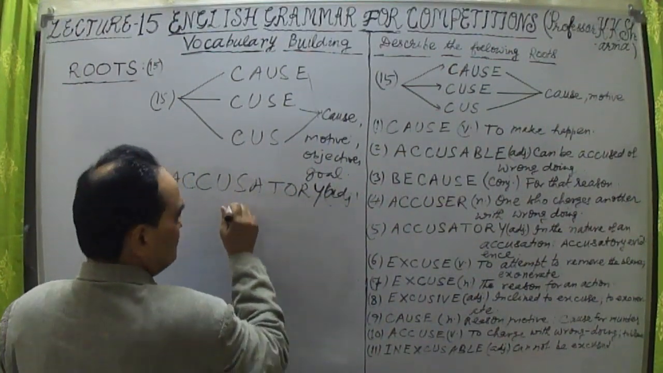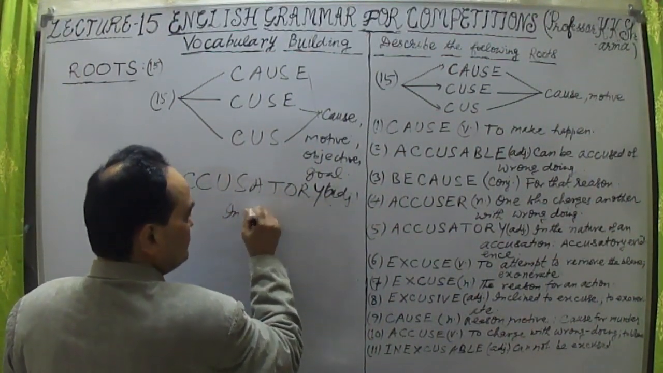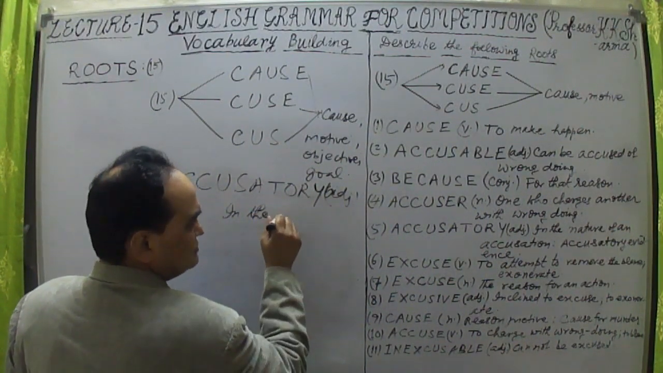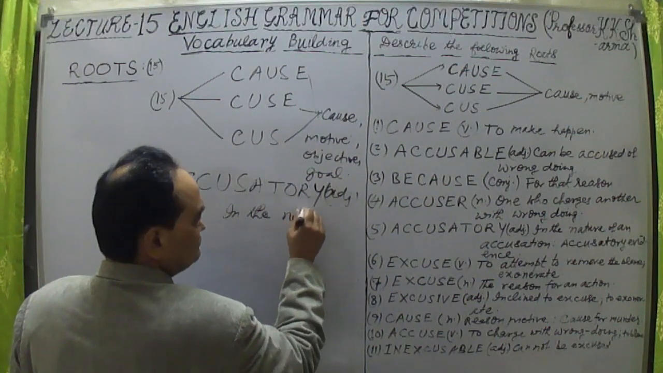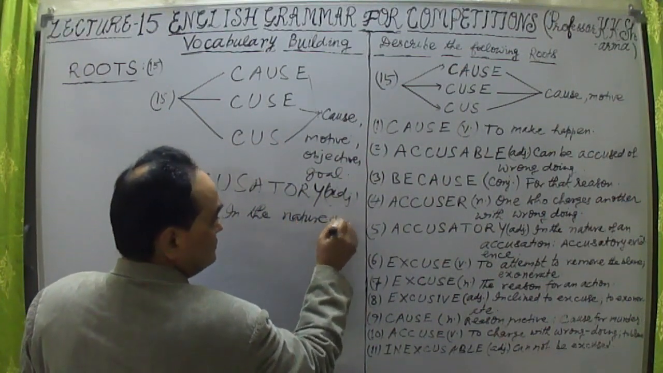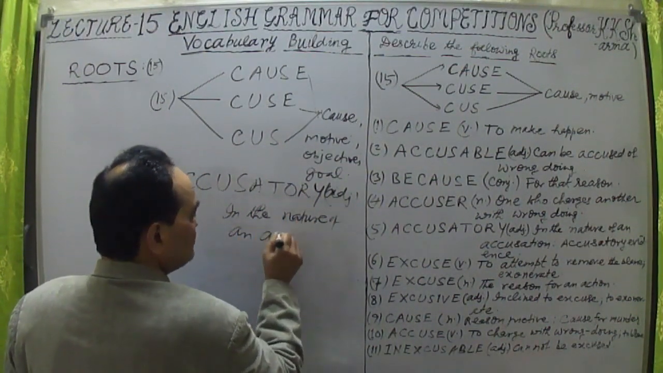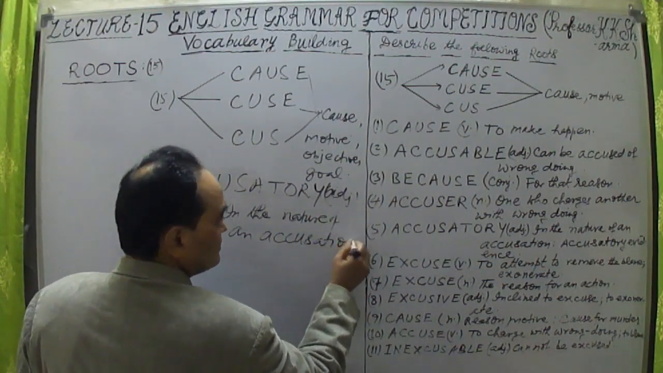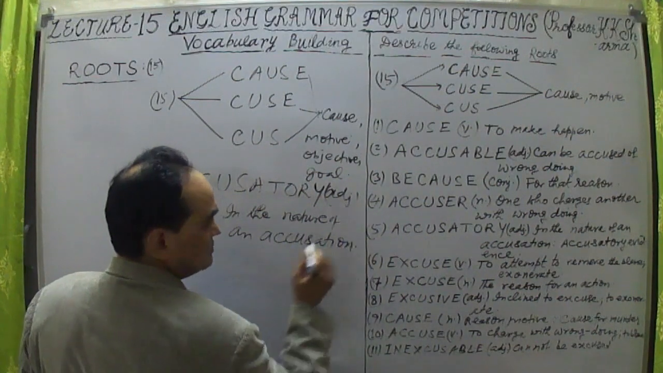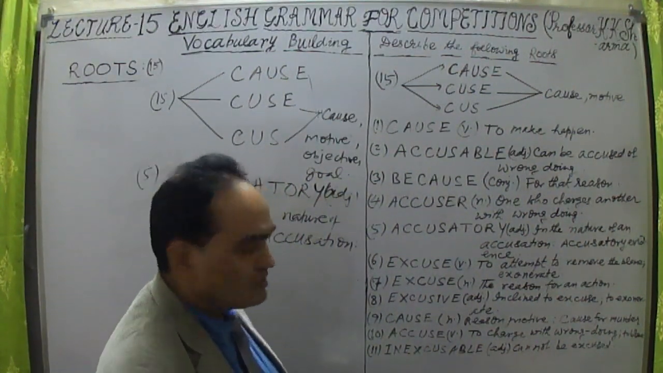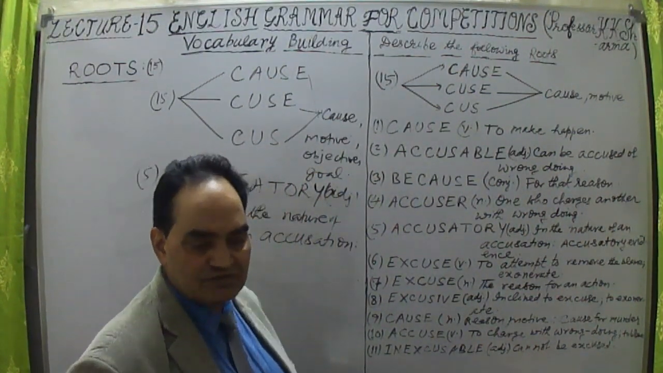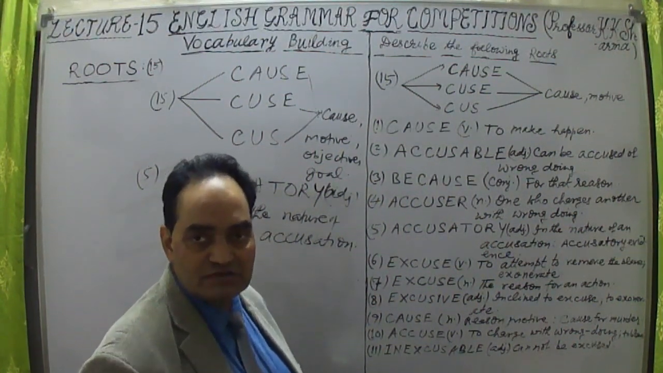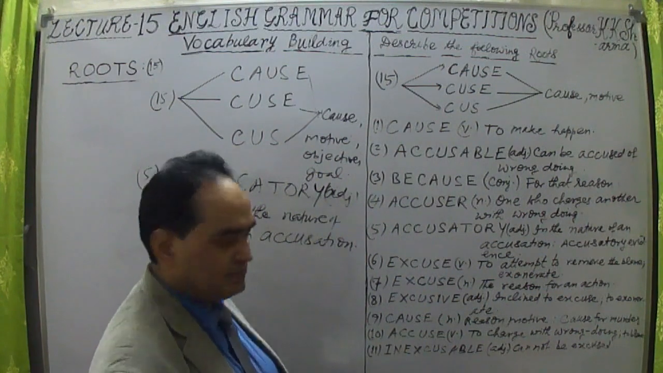In the nature of an accusation. Accusatory evidence. The adjective is used before the noun, evidence is the noun here, so accusatory evidence.